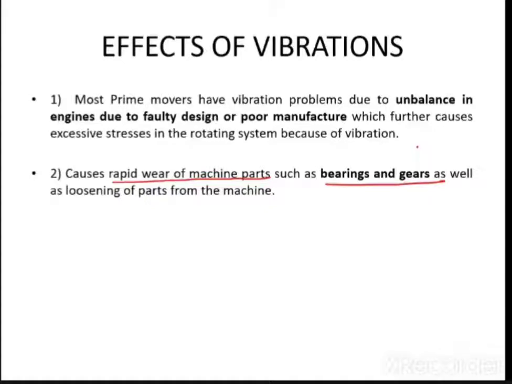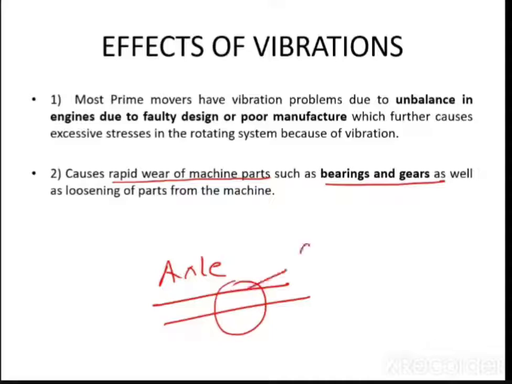Now if you take an example of an axle, axle means what? Axle is nothing but the automotive live axle. This automotive live axle will have a gearbox, a differential, bearings, a braking system, and wheels. Everything is connected over here. So this axle is connected to the gearbox, bearings, differential gears, then wheels, and because of the vibration, there is rapid wear of the machine parts such as bearings and gears,